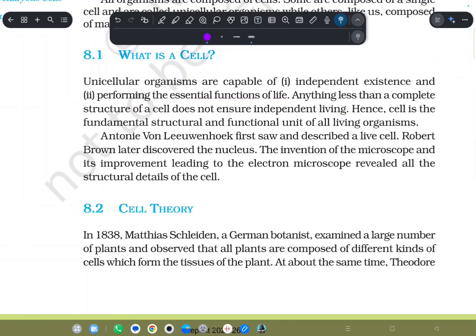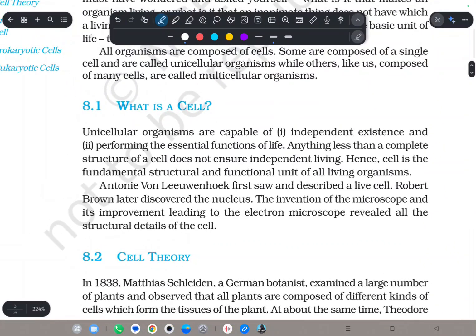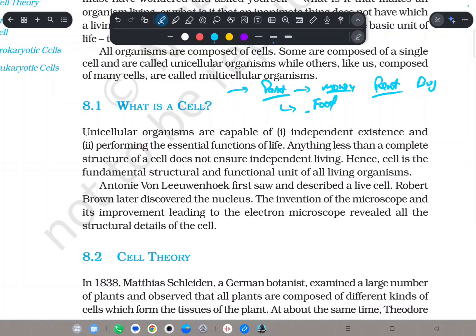Of course, if you want to live independently, then you should do some tasks which are essential for your life. Like if you are a student and you want to live independently, what should you do? You should do a part-time job. Why? Because you want to have money. If you have money, you can pay your rent, you can buy food. If you are living independently, you should know how to prepare your own food. You understand what I'm saying.